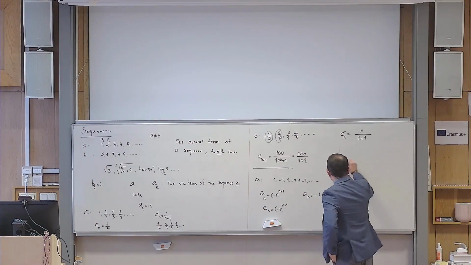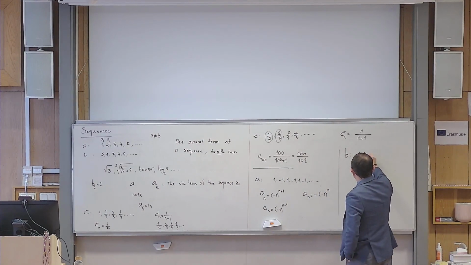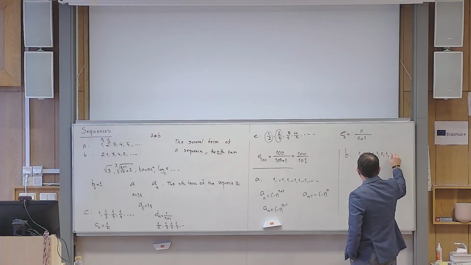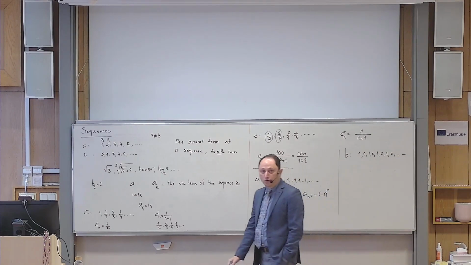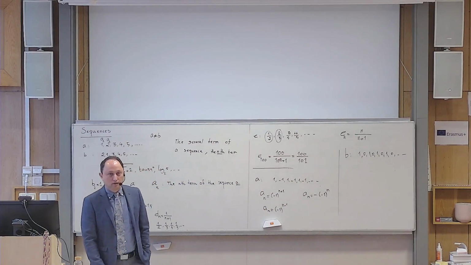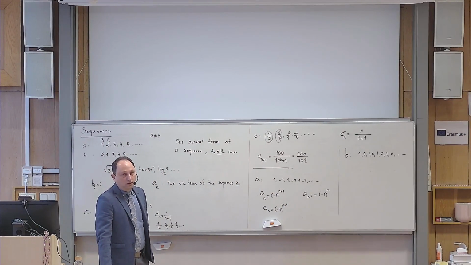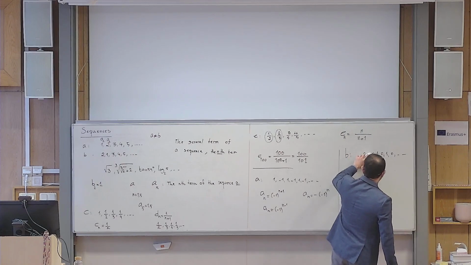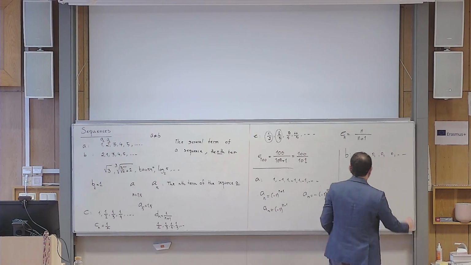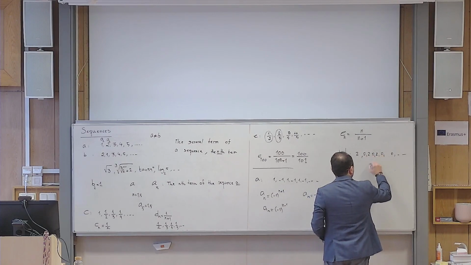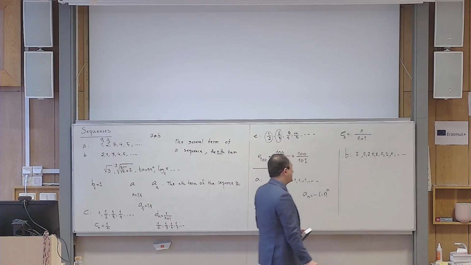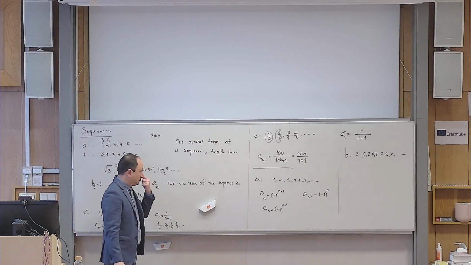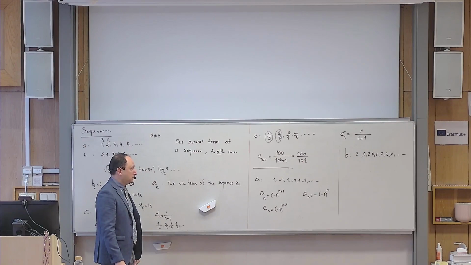What about this one? B. Let me have 1, 0, 1, 0, 1, 0, 1, 0, etc. Okay, can you imagine a formula that generates this list now? Okay, let me make it a little bit simpler by putting 2. I don't know if that is simpler for you. This time, let us put 2 here: 2, 2, 2, 2. I don't know if this is a little bit simpler or not. We can solve the other one later. Can you imagine a formula that generates this list?